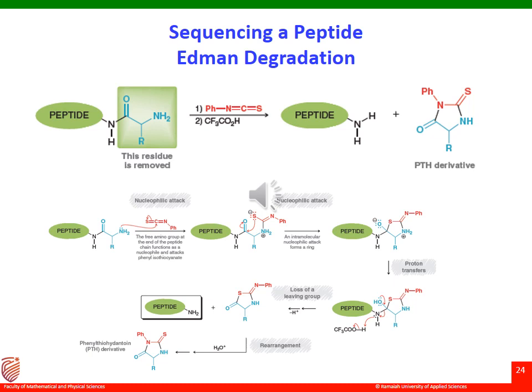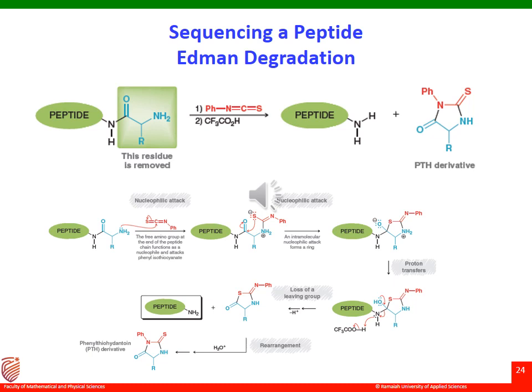Please note, hydantoin is nothing but a 5-membered, 2-nitrogen containing heterocyclic moiety. Thion, because it contains a keto group. Thio, because it also has a sulfur there. Therefore, phenylthiohydantoin. Hydantoin is a 5-membered ring with 2 nitrogens and a keto carbonyl.